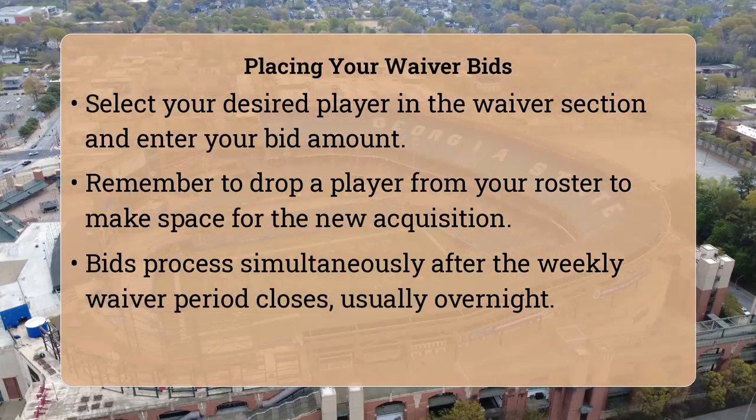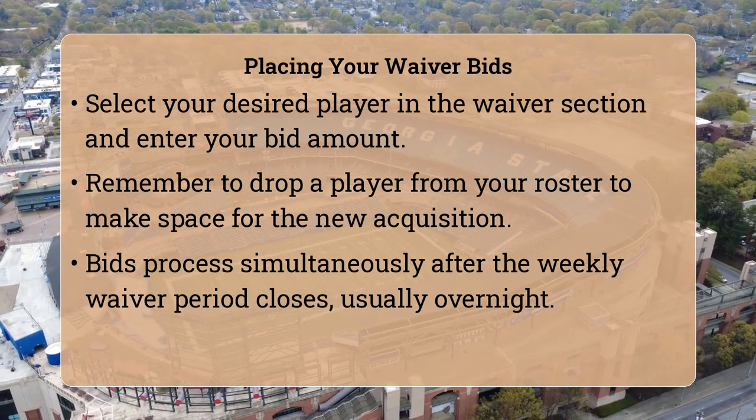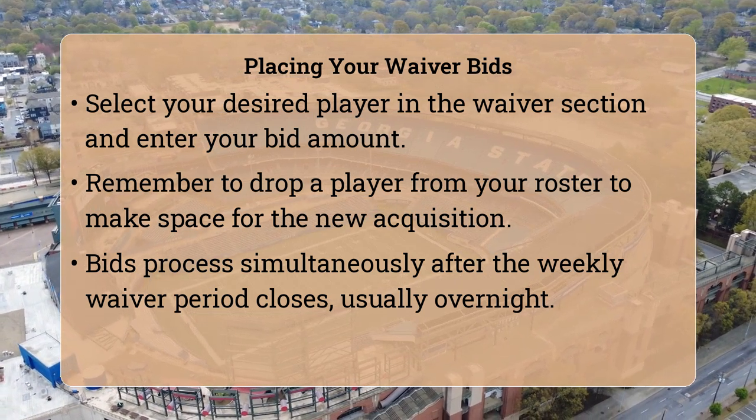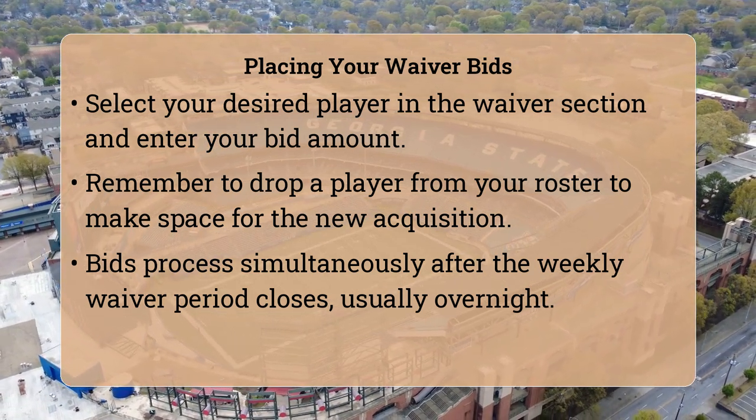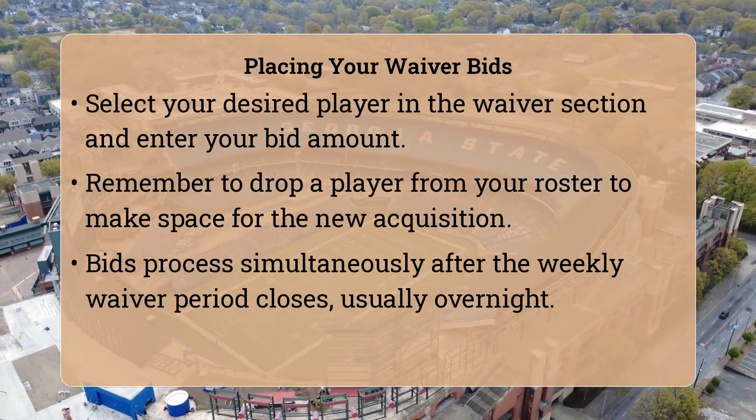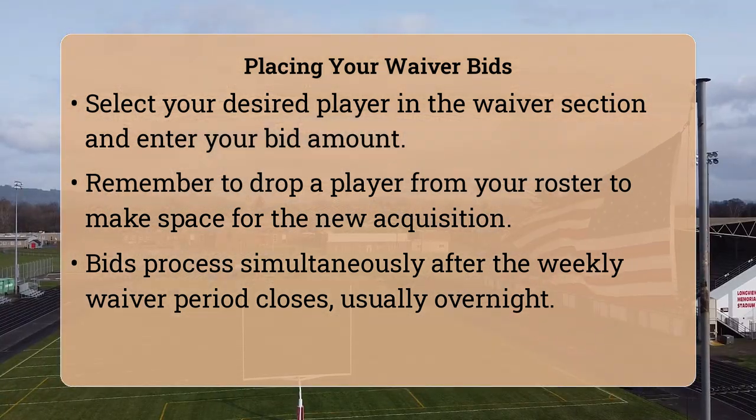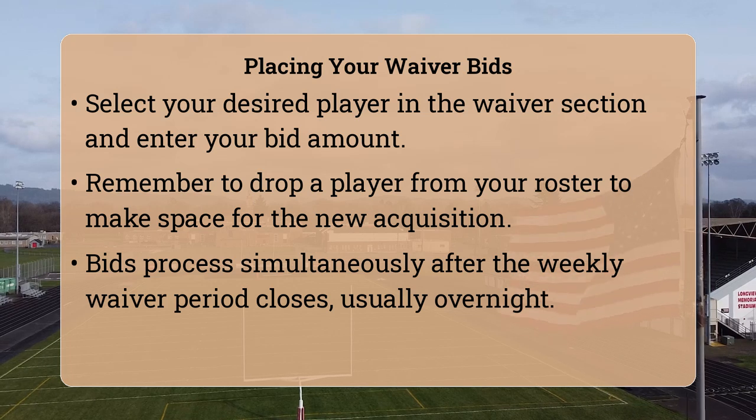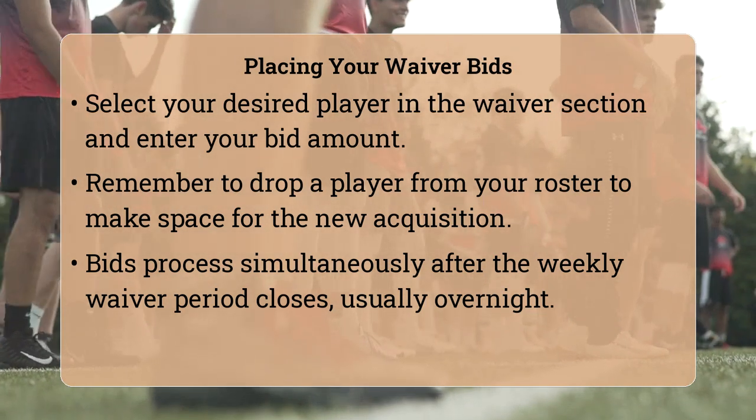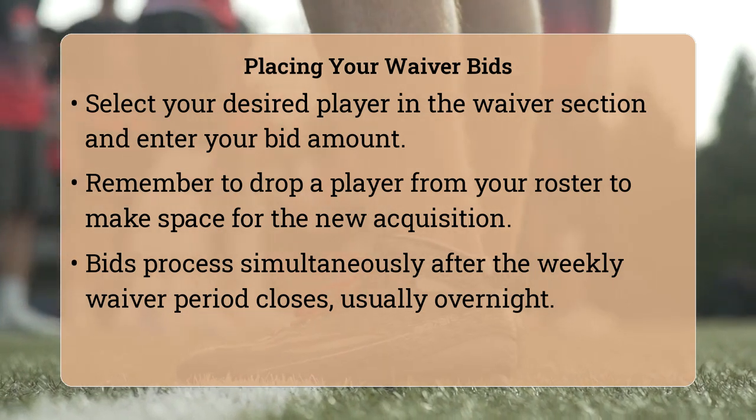To make a bid, you will navigate to the waiver wire section in your fantasy league platform, find the player you want, and enter your desired bid amount. You will also typically need to select a player to drop from your roster to make room. It is vital to remember that once the waiver period closes, usually overnight, all bids are processed simultaneously. Successful bids are announced, players are added to rosters, and funds are deducted. Understanding this timing is key because if you miss the waiver run, you will have to wait until players become free agents or until the next waiver period.